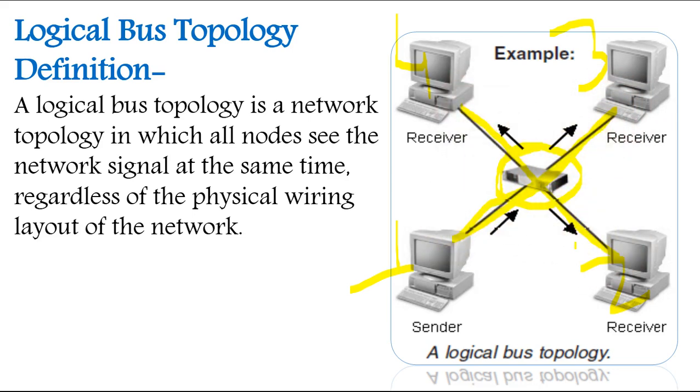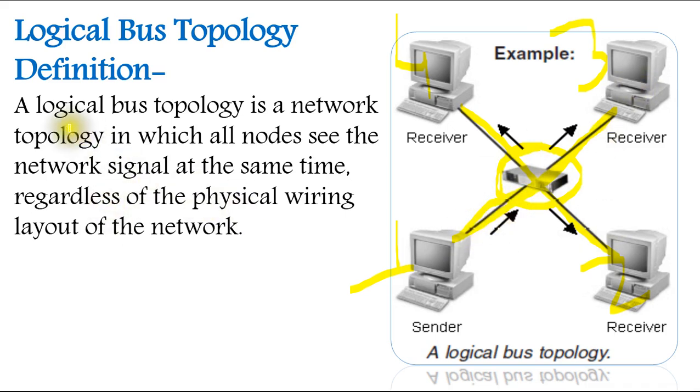See, I will tell you one thing. A logical topology is all about just logic, how the data will be traveling. It is not about how your infra is, how your cabling is, correct? I have already discussed this in one separate video. So same thing here. You should not feel any confusion like why one device is here, and if this device is here then data should go like this. No, it is not like this. See, let me tell you.